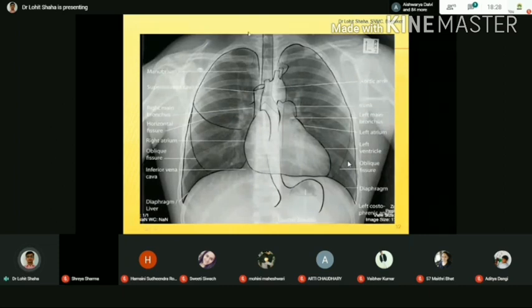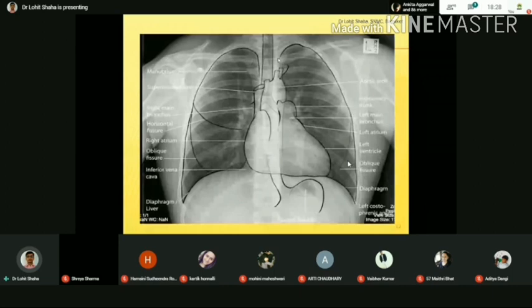Right? Then when you go to the soft tissues, meaning the organs, let us see what organs you are going to see. This is the right lung and this is the left. Then after that, in this lung, what you have to see? You have to see the apical region in this region. How will you decide normal and abnormal? Compare both apical regions, whether they look the same or not.